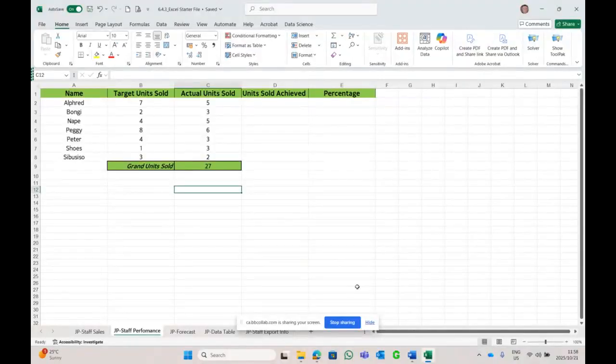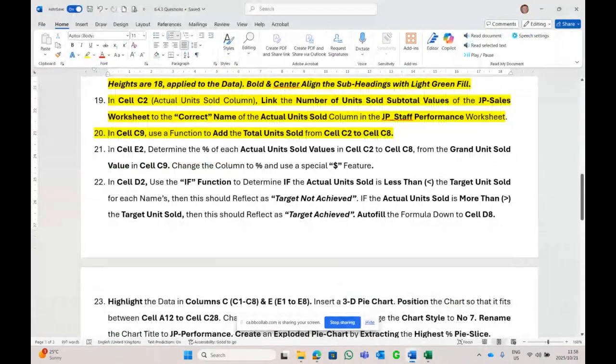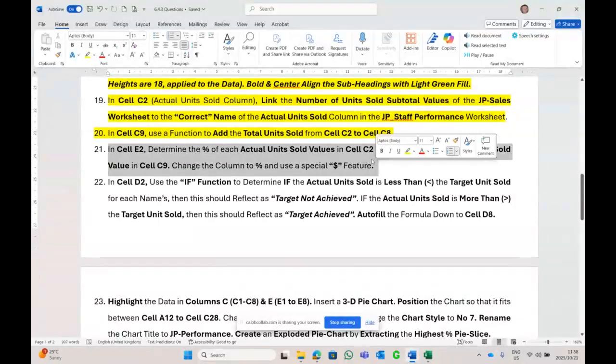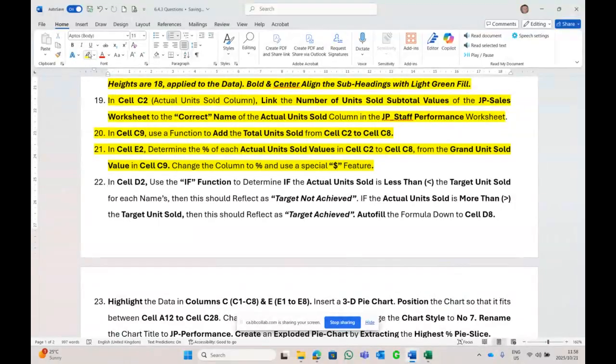All right. Units sold, achieved, but first they want me to determine the percentages. Let's see. 21. Actual units sold. Use the special key feature, the F4 key, from the grand total at the bottom to determine the percentage of each of those values that we counted.